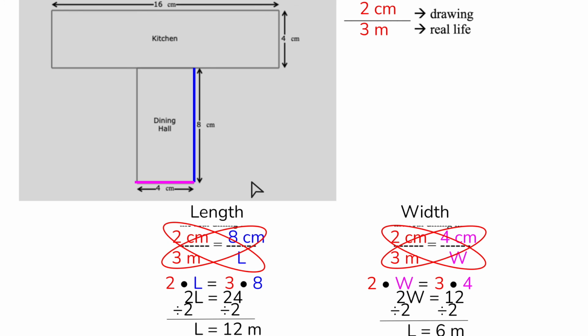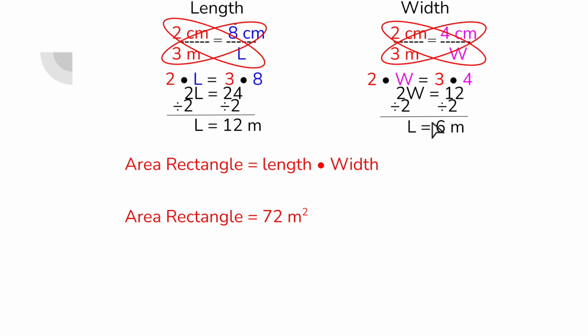All right, so now I have the length and the width. And you can see I did it again and it still says L there. That should say W, darn it. So area of a rectangle equals length times width. So I want to go through, and darn it, didn't animate. All these little tiny mistakes I'm finding. So the area of a rectangle is 12 times 6, because 12 and 6 are the length and width. So when I do 12 times 6, I get 72.